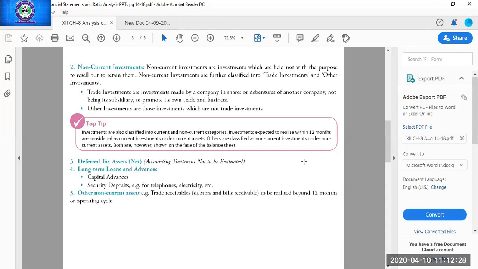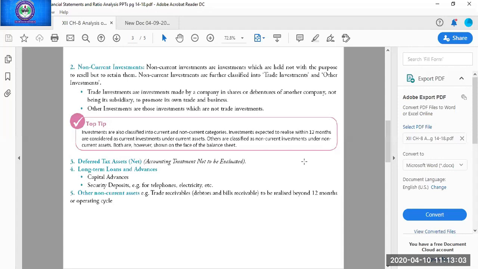Then long-term loans and advances. In long-term loans and advances, I told you about 2 advances: capital advances, then security deposits. In capital advances, the amount which we have given in advance to buy any fixed asset is known as capital advances. Security deposits means the amounts which we have given to different types of companies as a security amount. 2 examples I gave you: security deposits given to telephone companies, security deposits given to electricity companies for getting a connection.